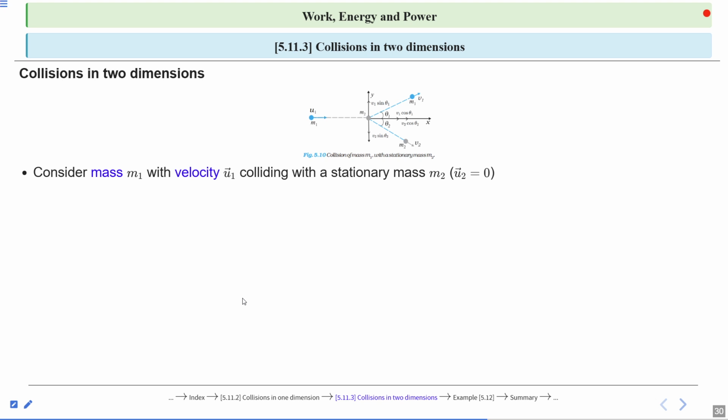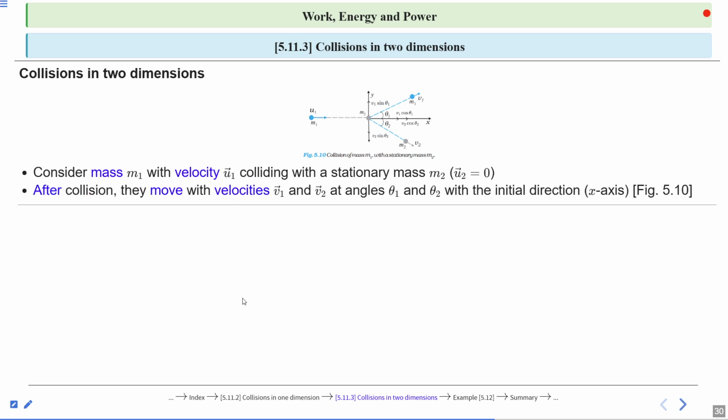Consider mass m1 with velocity u1 colliding with a stationary mass m2. So the object having mass m2 is at rest, so u2 equals 0. After collision, they move with velocities v1 and v2 at angles theta1 and theta2 with the initial direction, the x-axis, respectively.